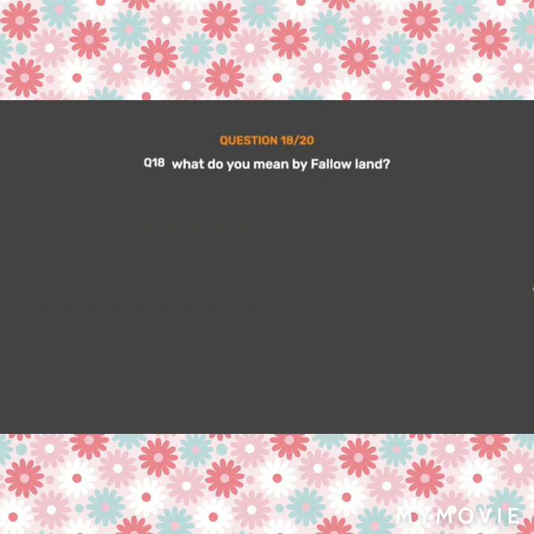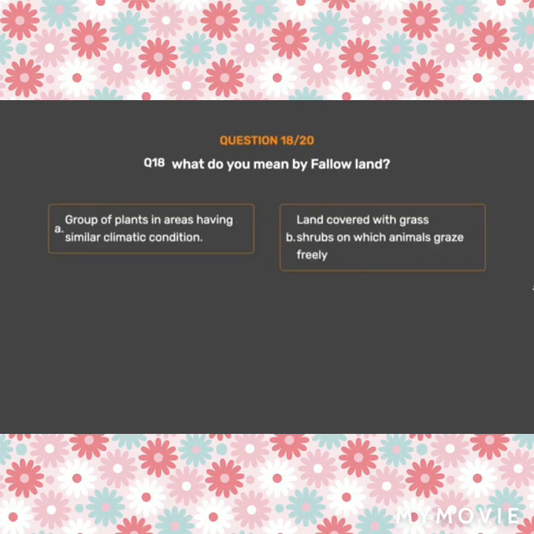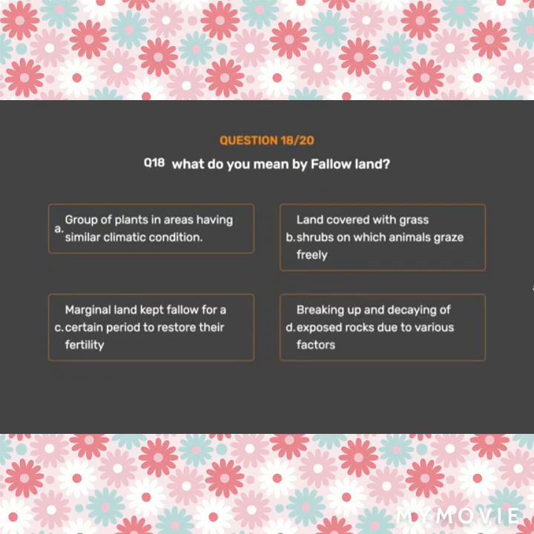Question number 18. What do you mean by fallow land? Option A. Group of plants in areas having similar climatic condition. Option B. Land covered with grass shrubs on which animals graze freely. Option C. Marginal land kept fallow for a certain period to restore their fertility. Option D. Breaking up and decaying of exposed rocks due to various factors.